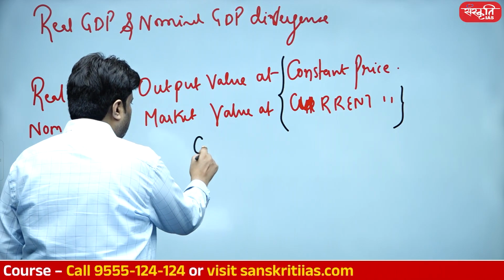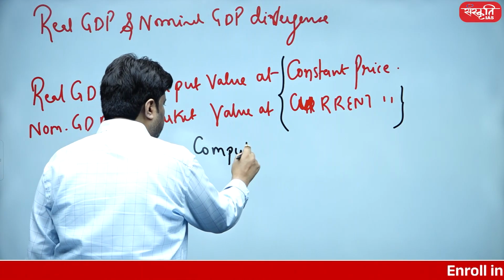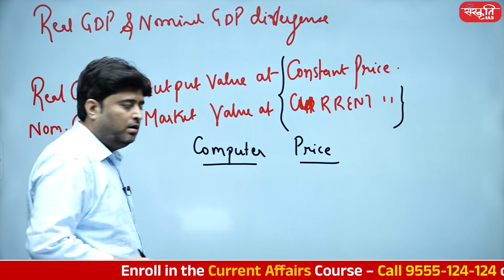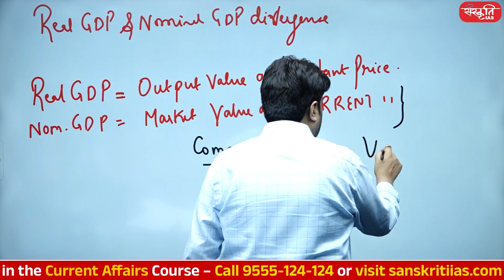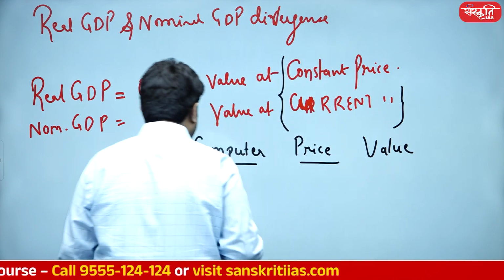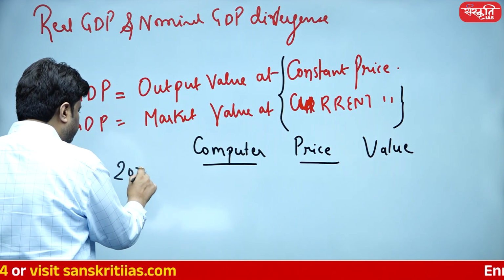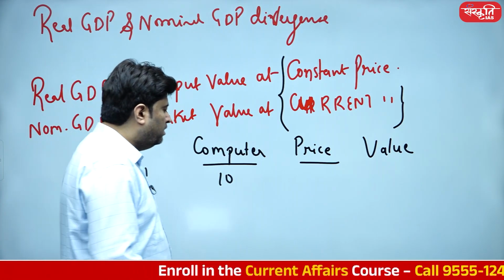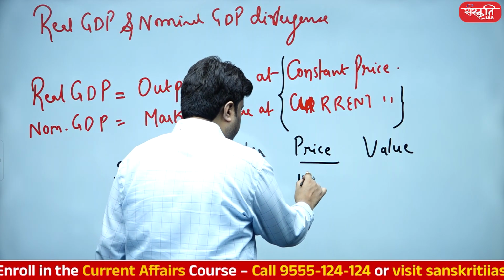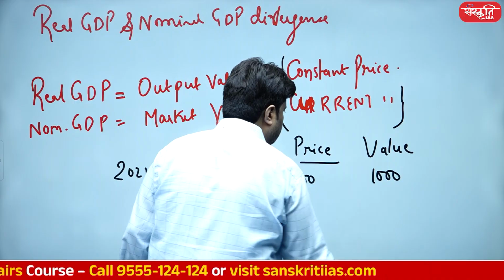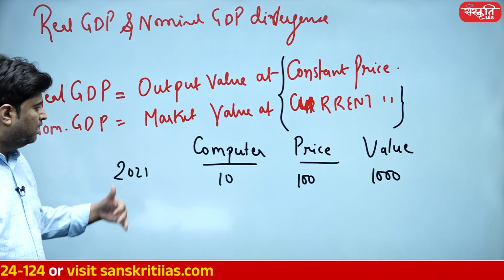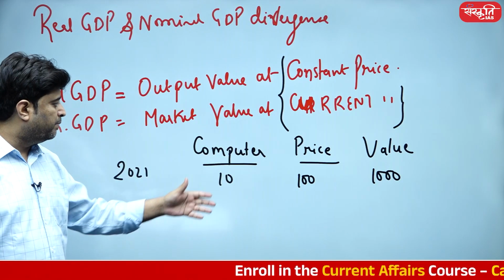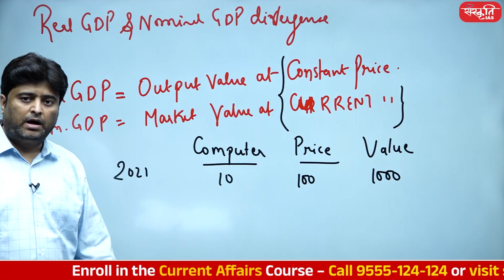Let's say India is only producing computers. Let's say in a country only computers are produced, and they have their own price as well, and certain value as well. So let's say in the year 2021, we have produced 10 computers, and let's say the price is 100 rupees. So how much is going to be the value? 1000 rupees, isn't it? Simple. What is the cost of one unit? 100 rupees. Selling unit 100 rupees, computers being produced 10, total value in the market 1000 rupees.